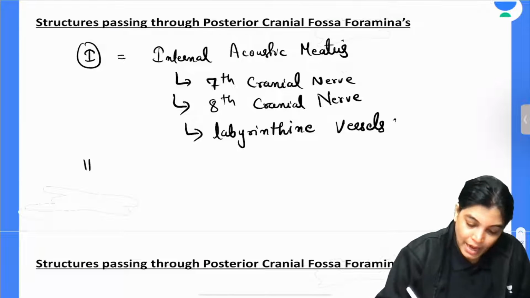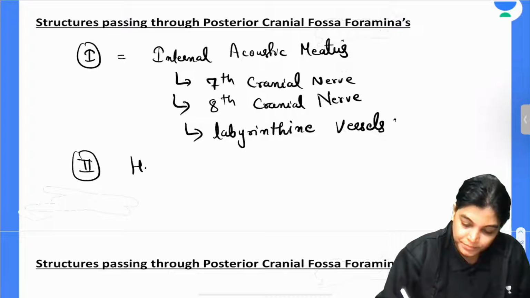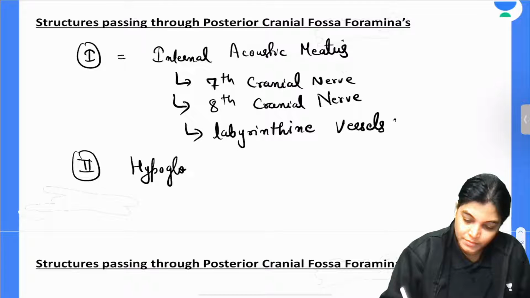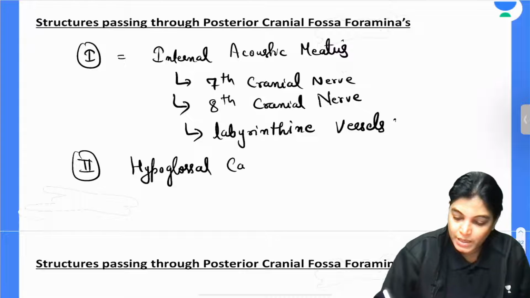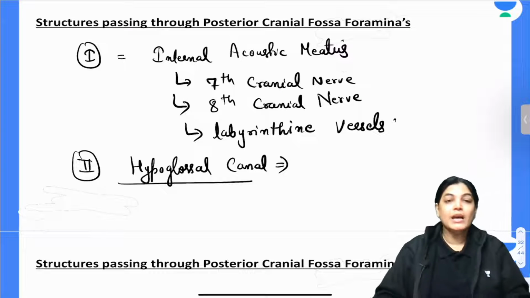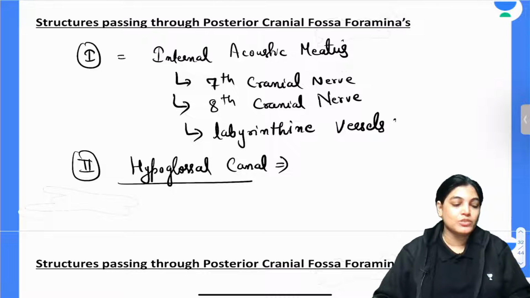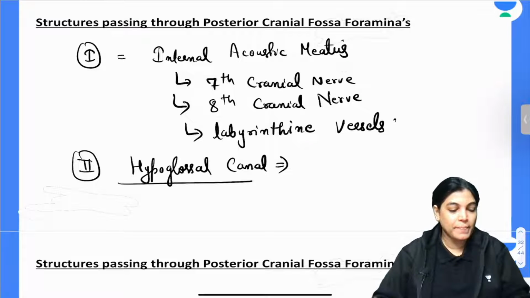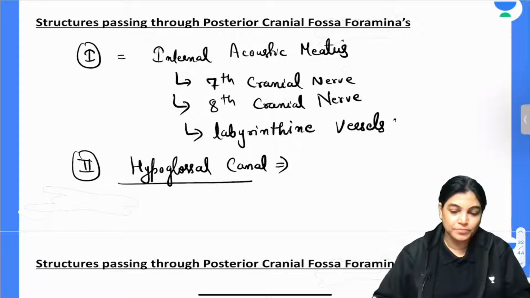Now, other than that, the hypoglossal canal. The structures traversing through the hypoglossal canal, again, it's very easy. By the name only it is clear which nerve will be traversing.